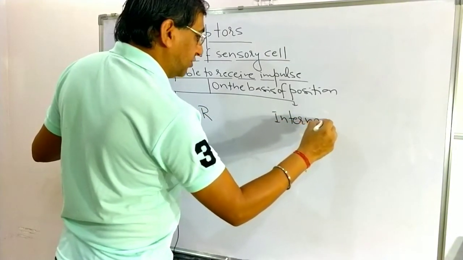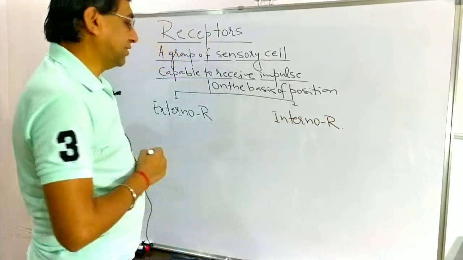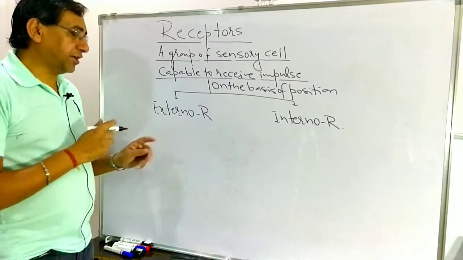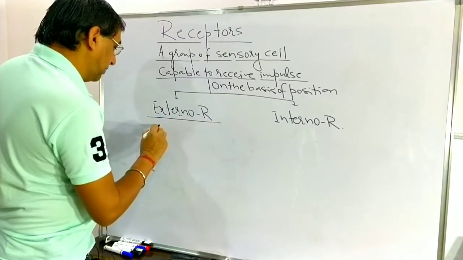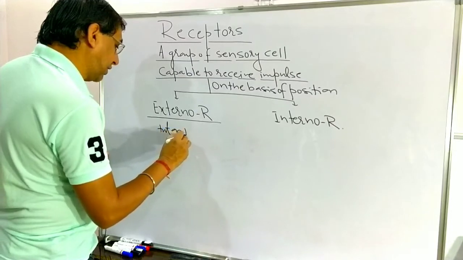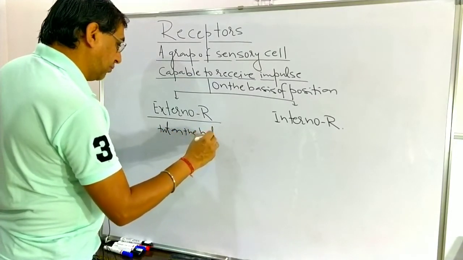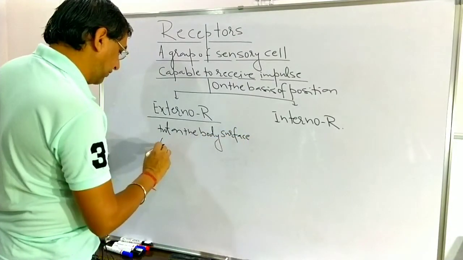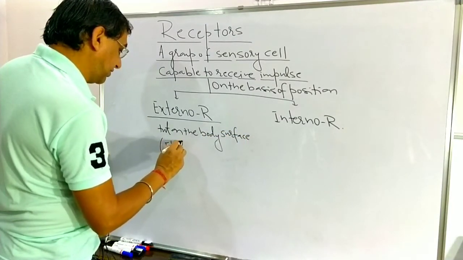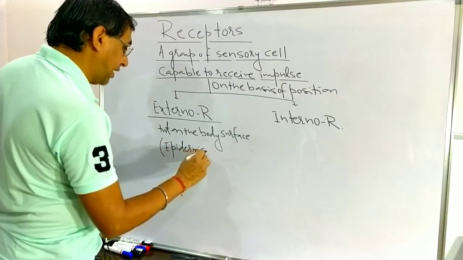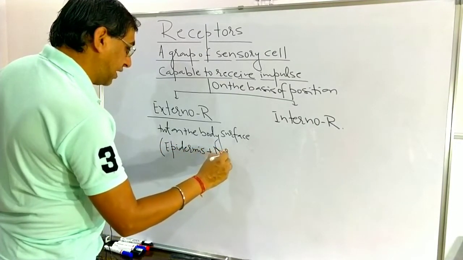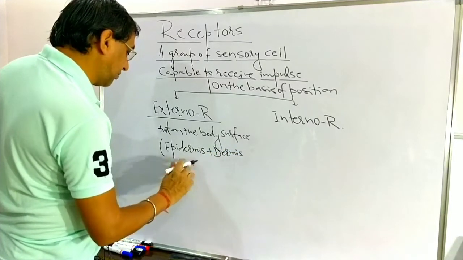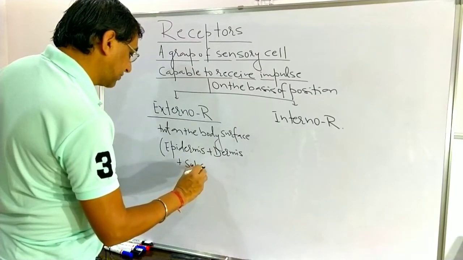External receptors are present on the body surface, including the epidermis, the dermis,